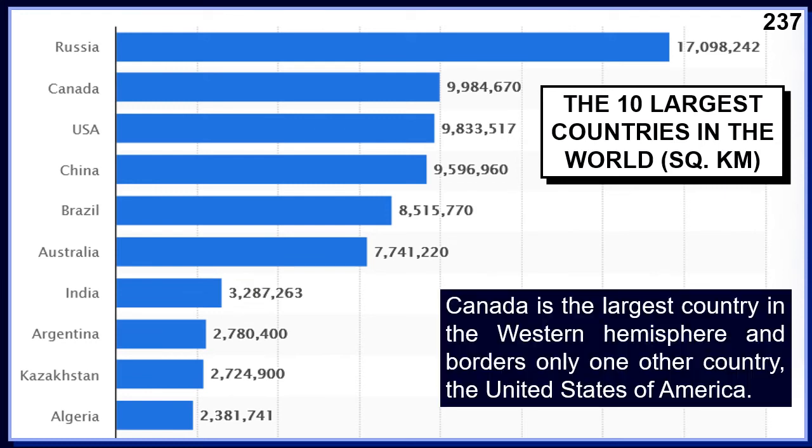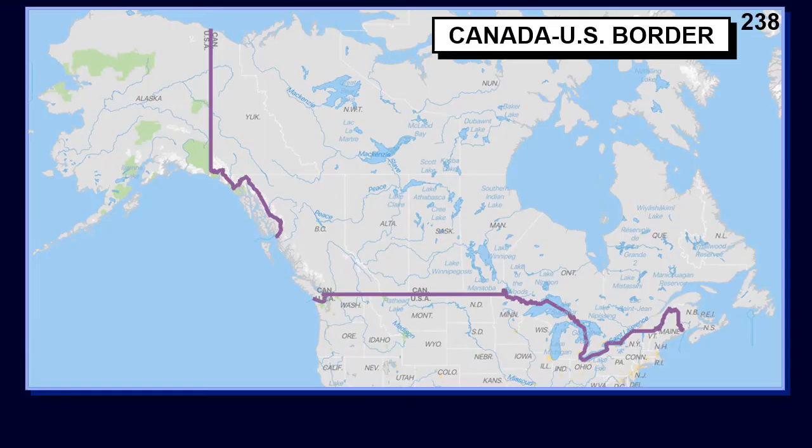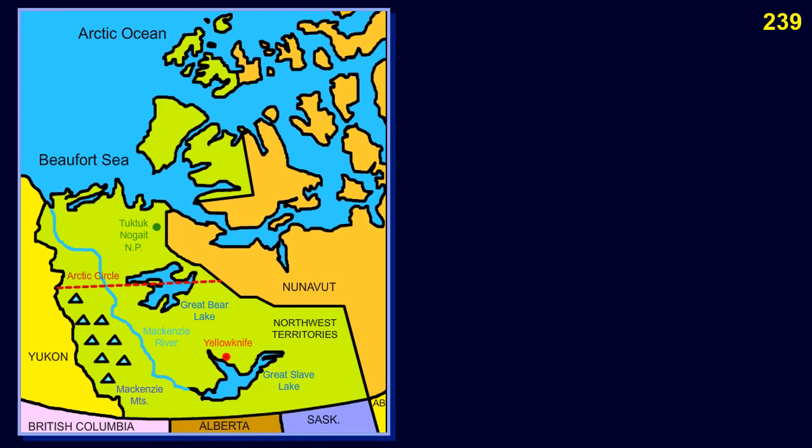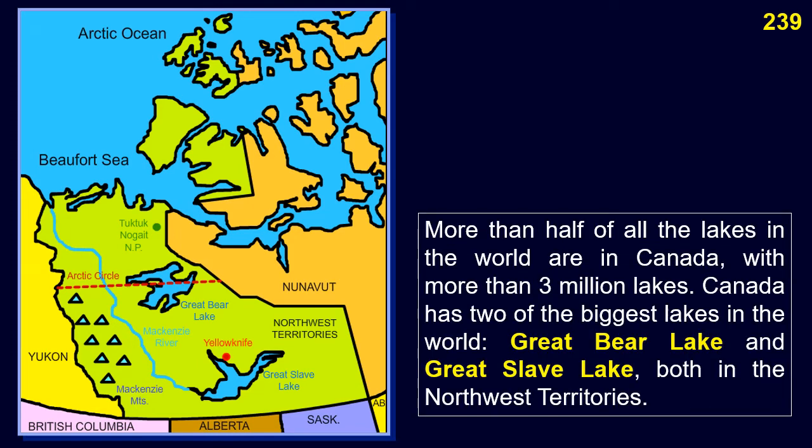Canada is the largest country in the Western Hemisphere and borders only one other country, the United States of America. Canada also has the longest international border in the world. That is between its only neighboring country, the U.S., at 5,525 miles, or 8,892 kilometers.